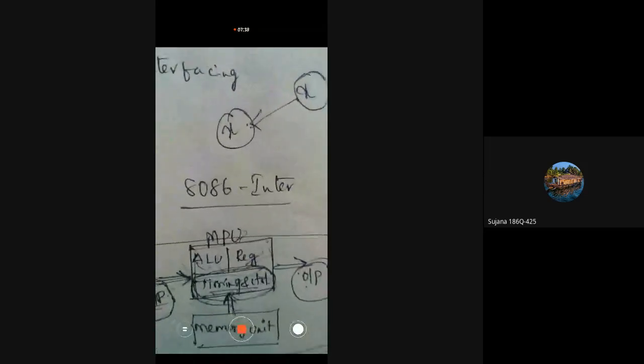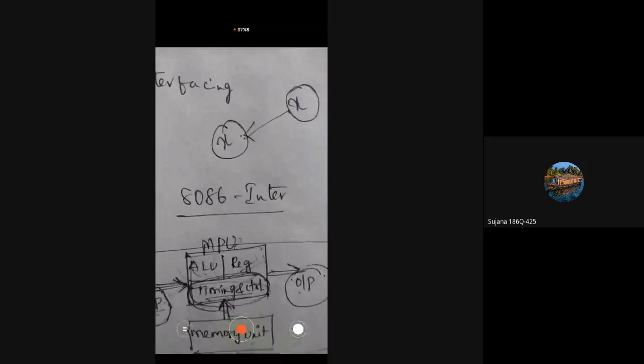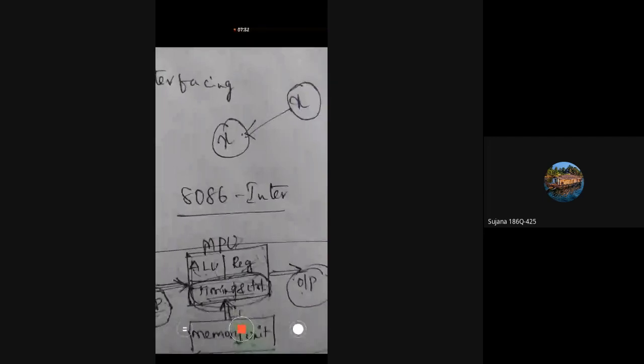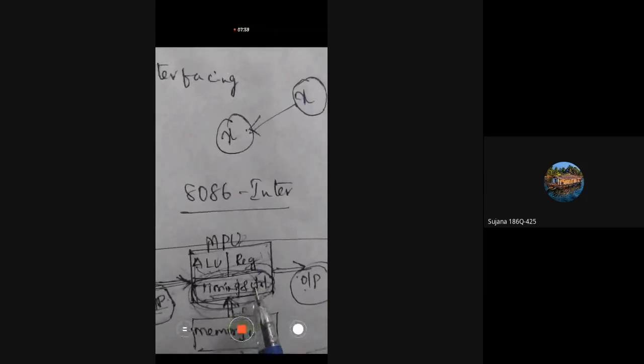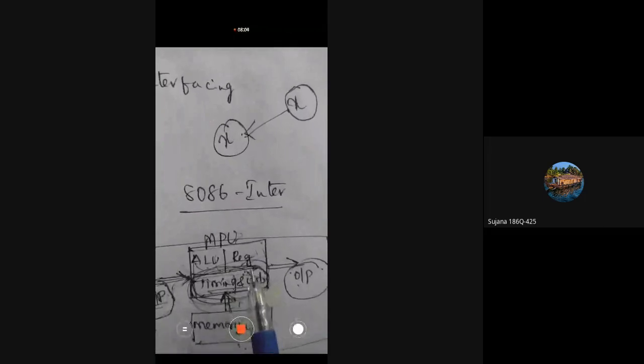So the interfacing circuit should be designed in such a way that it matches the memory signal requirement of the microprocessor, and whatever signal the microprocessor requires to perform an operation is provided by the memory unit.